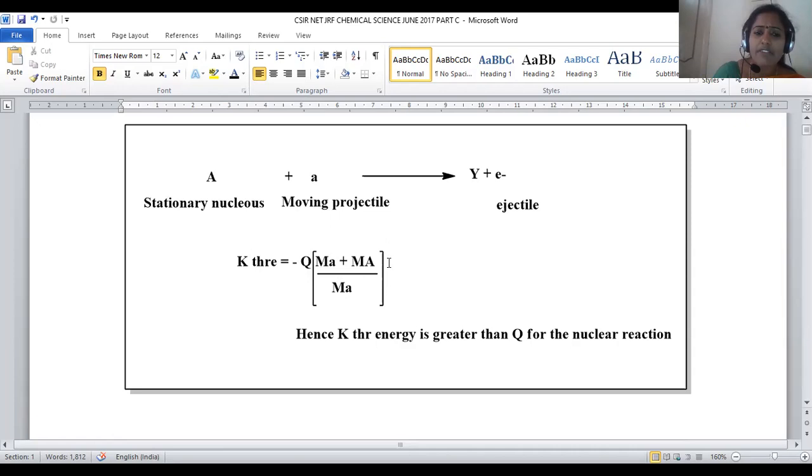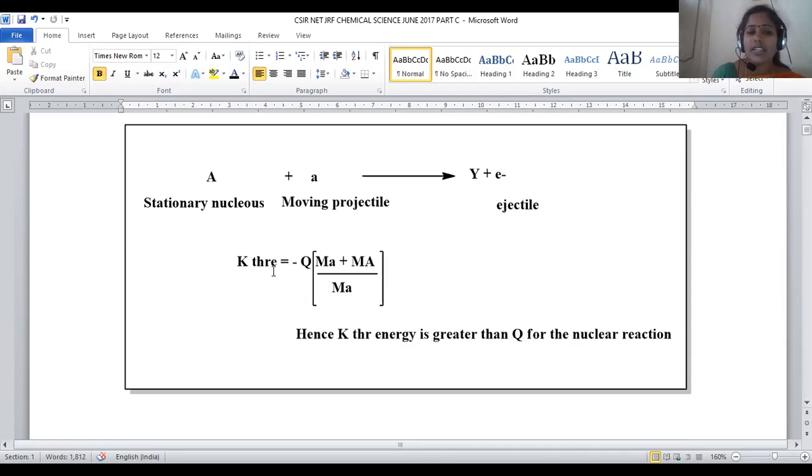Now, when we take this, the negative term is there. What sign is indicated for this entire equation, so that it is very clear that K threshold energy is always greater than the Q value. Based on this equation only, we can clearly predict. What's the equation? K threshold energy is equal to minus Q (Ma plus MA) by MA, right?